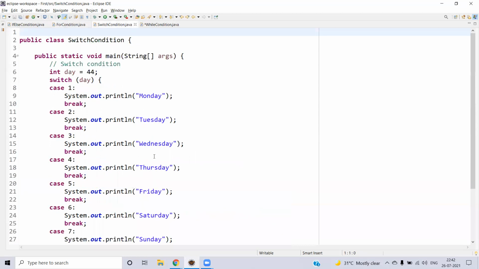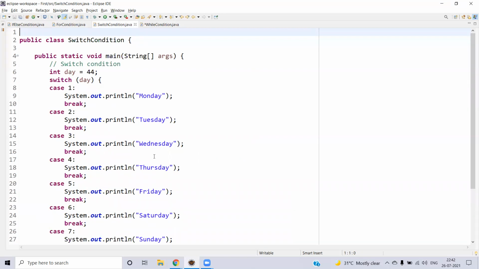Next one will be the switch condition. So now we have seen what is if else, or let's say the if block. If you have some condition, based on the condition you want to control the flow, you will go with if else. And let's say you want some event to be happening. Till that point, you want to do some looping condition. That time you will be going with the while loop.